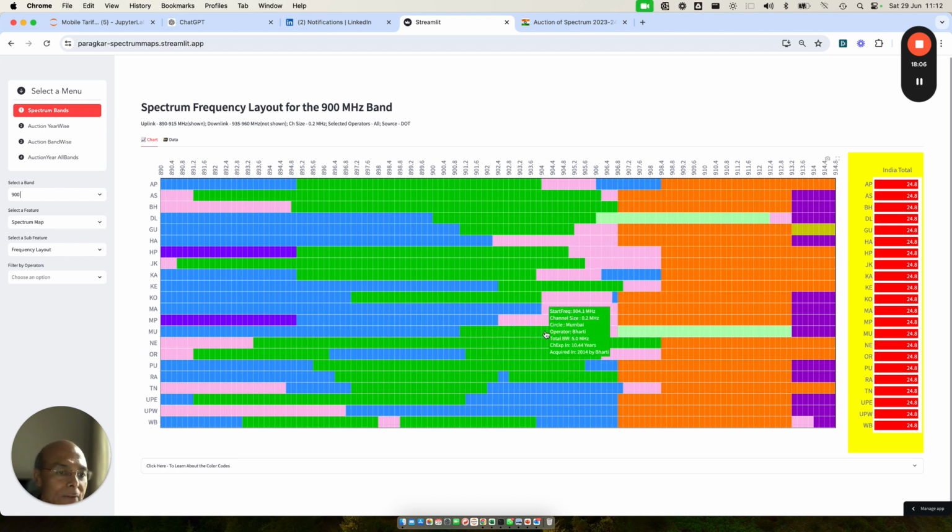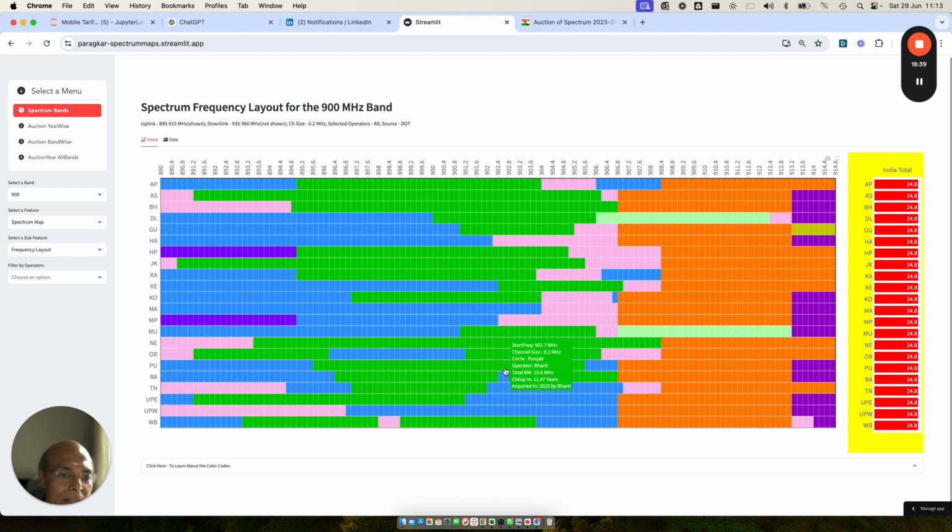Mumbai, if you look at this, Bharti has 5 megahertz, and then if MTNL moves out, it will be able to get another 5 megahertz, but still not be able to do standalone 5G here. Odisha, you see here that Bharti bought this new spectrum in Odisha, right? This block of spectrum. Vodafone is sitting here. So what Vodafone can do is move here, Bharti will move here. And then Bharti has got 10 megahertz and, provided BSNL moves out from here, another 5 megahertz. So Odisha standalone 5G.